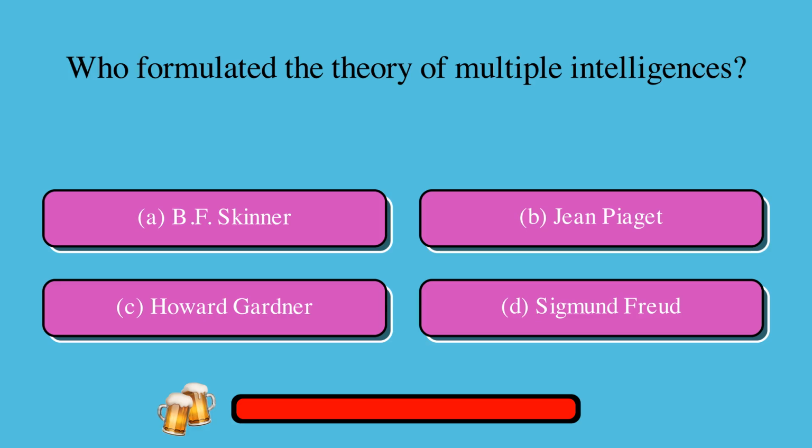Who formulated the theory of multiple intelligences? A. B.F. Skinner, or B. John Piaget, or C. Howard Gardner, or D. Sigmund Freud? The correct answer is C. Howard Gardner.